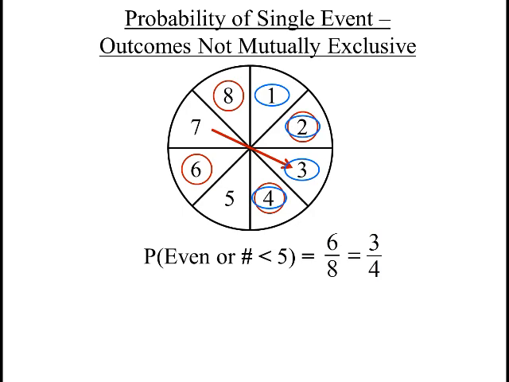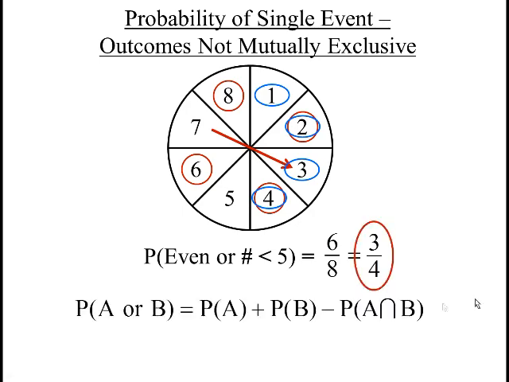But when I do the problem separately, I look at the probability of getting an even number, that's 4 out of 8. I look at the probability of getting a number less than 5, that's 4 out of 8. That adds up to 8 out of 8. But I know it's not 8 out of 8. The reason is we counted two numbers twice.